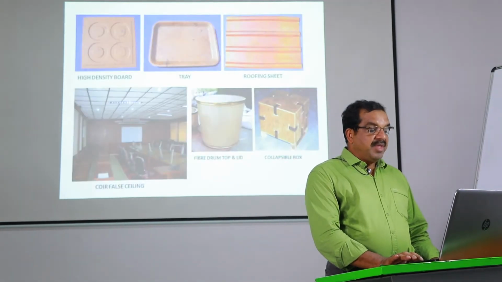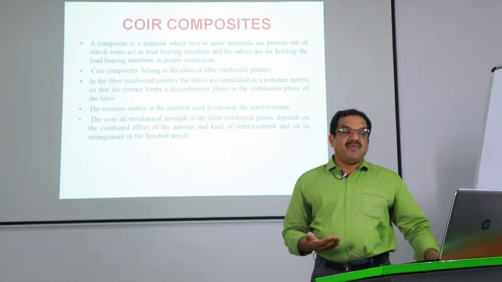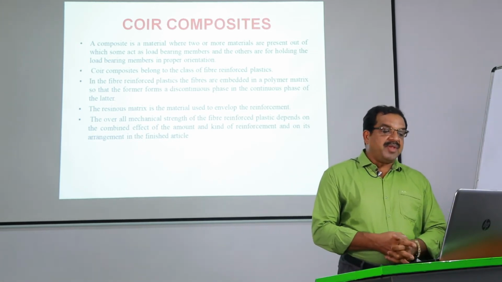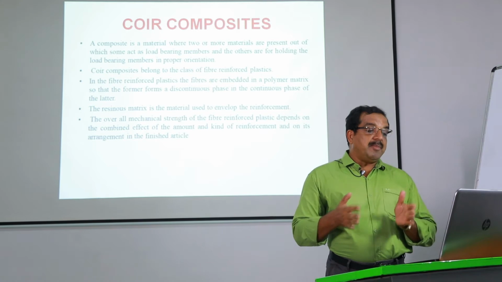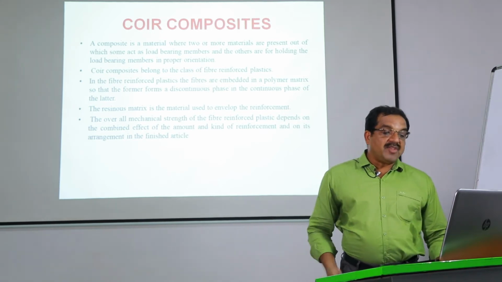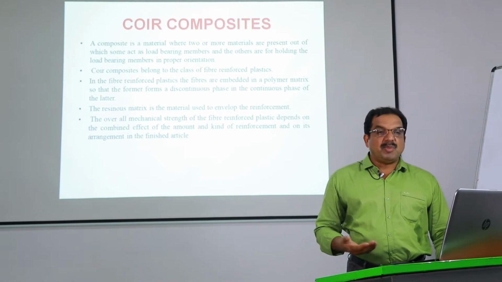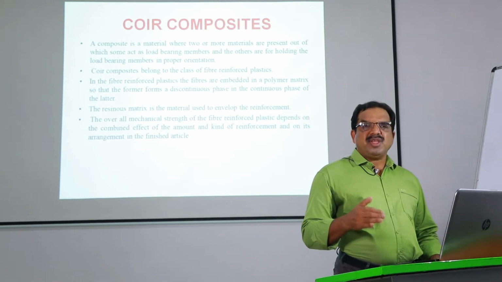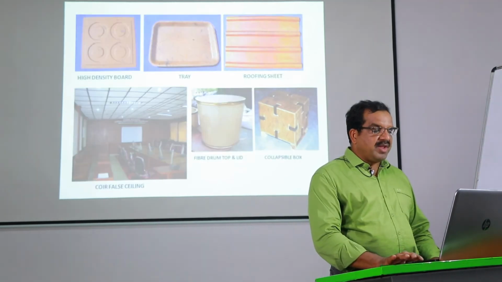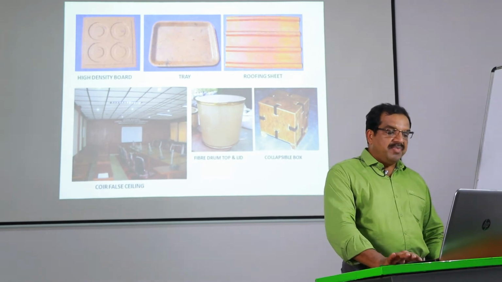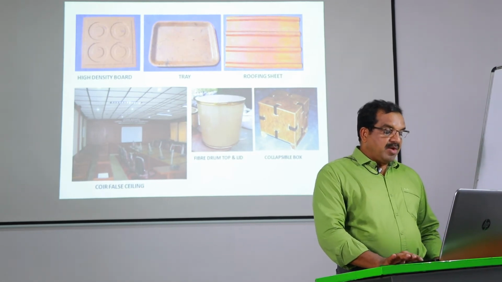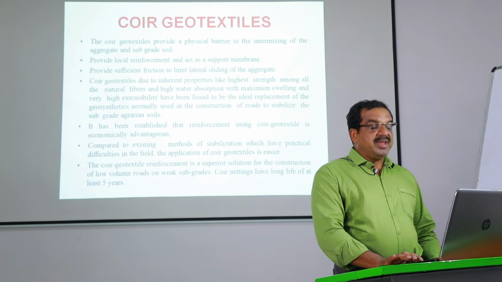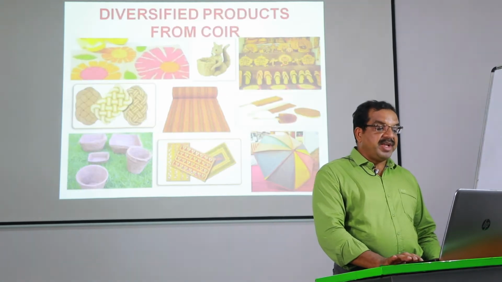Then coir composites. A coir composite is a material where two or more materials are present, out of which some act as load bearing members and others hold the load bearing members in proper orientation. It belongs to the class of fiber reinforced plastic. The resin, normally phenol formaldehyde, and urea resin are also mainly used for making the coir composites, as well as the coir wood. You can see the high density board, tray, roofing sheet, then coir false ceiling, collapsible box, and other materials. Then geotex, I think this material is already covered.